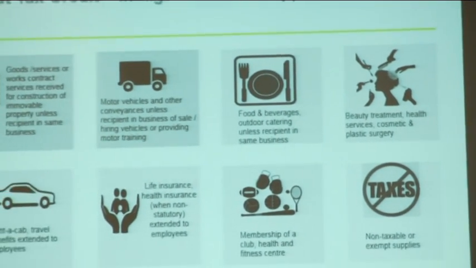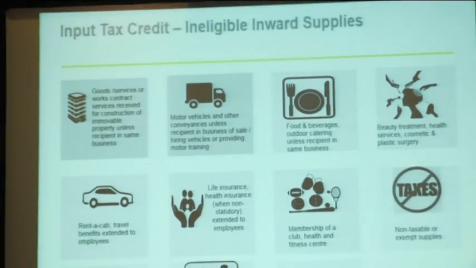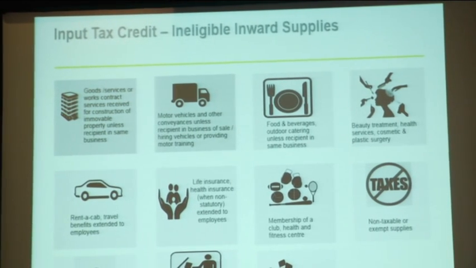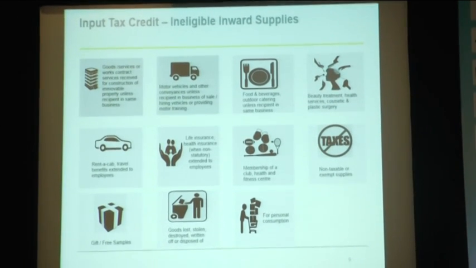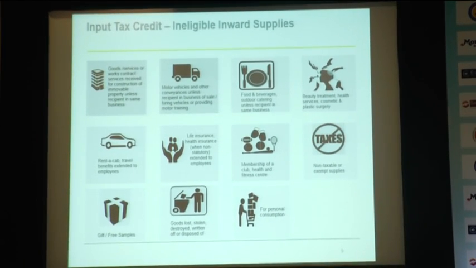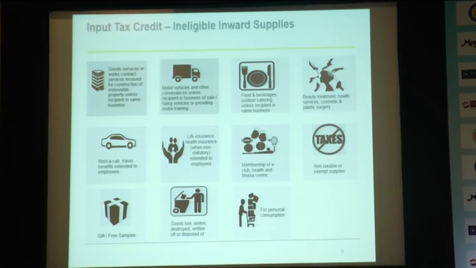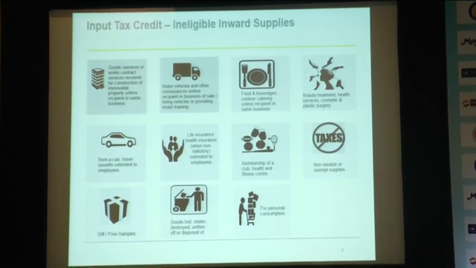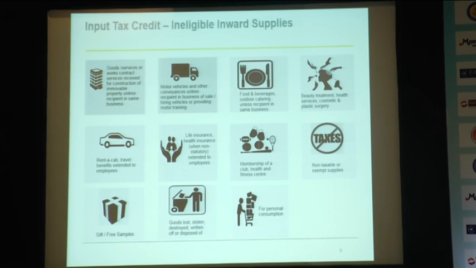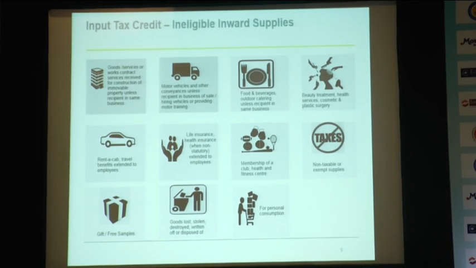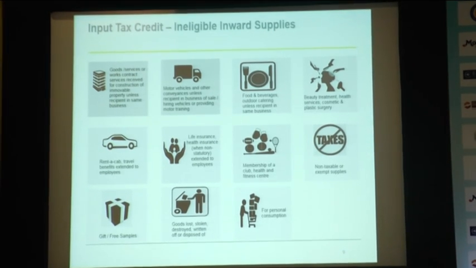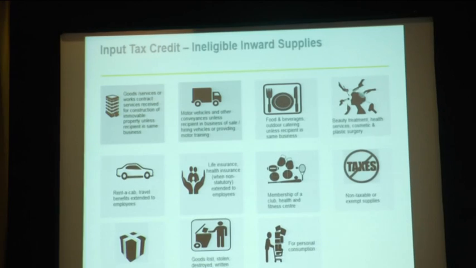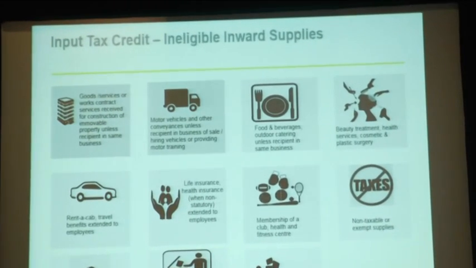मतलब इस पे क्रेडिट हम लोग को कभी नहीं मिलेगा. ये क्या है? फर्स्ट इज सिविल कंस्ट्रक्शन, सेकेंड इज मोटर व्हीकल्स. If you purchase motor vehicles and any rent a cab related services which you receive, you will not get credit. Restaurant and food bills are not eligible for credit, even if it is for a business purpose, any expenses incurred. Food bills are not eligible for input tax credit. Any other personal services like beauty treatment, etc. Rent a cab we discussed. Life insurance or health insurance of employees or self, input tax credit is not available.